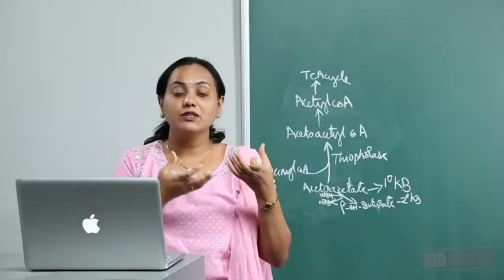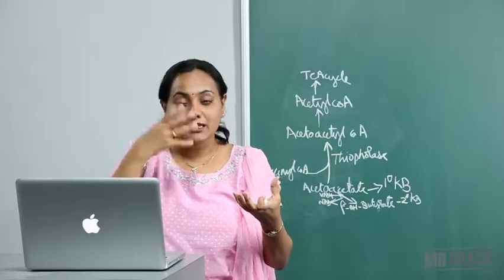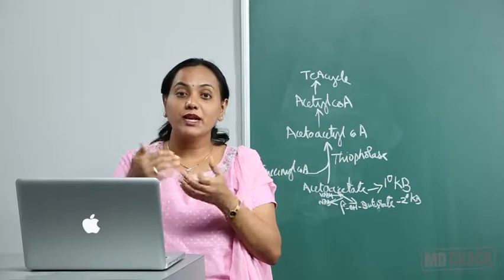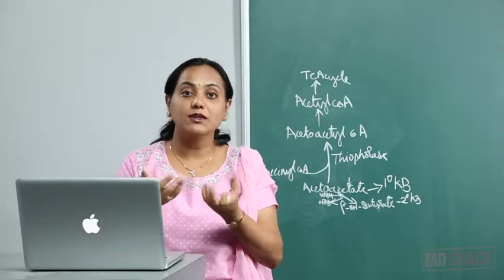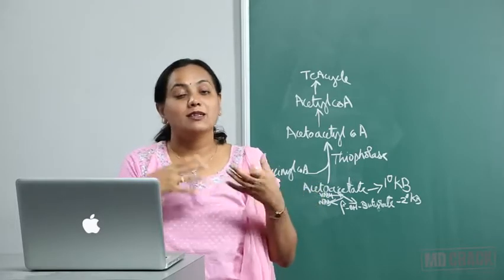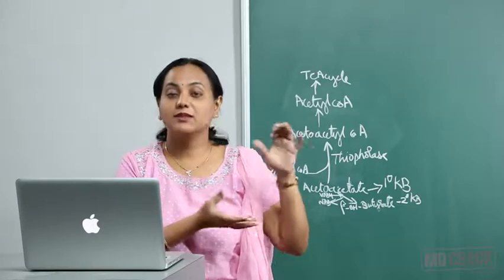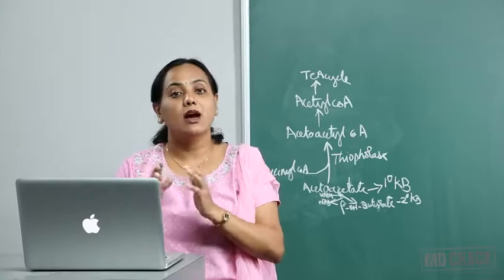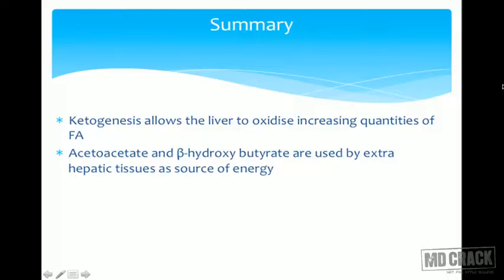For gluconeogenesis it requires energy, and that comes from beta oxidation. If all this oxaloacetate had gone for the TCA cycle, gluconeogenesis would have been hampered. So for the sake of gluconeogenesis, it has an alternative pathway: it can oxidize fatty acids and help in the formation of ketone bodies.